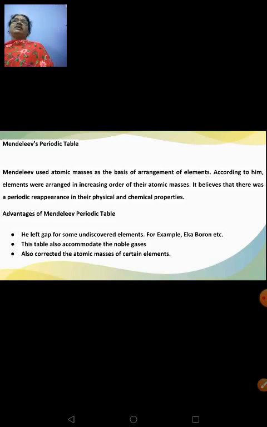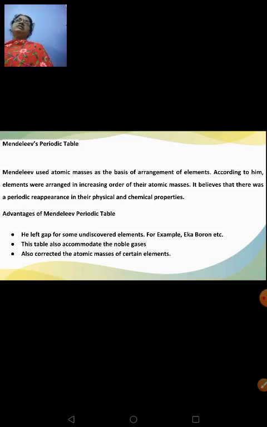So the first advantage, he was the first one to leave gaps in this periodic table so that when the elements were discovered in future, they could be given proper position in the table depending on their properties. Okay, then this table had space to accommodate noble gases which were discovered later, and he also corrected the atomic mass of certain elements. Why?